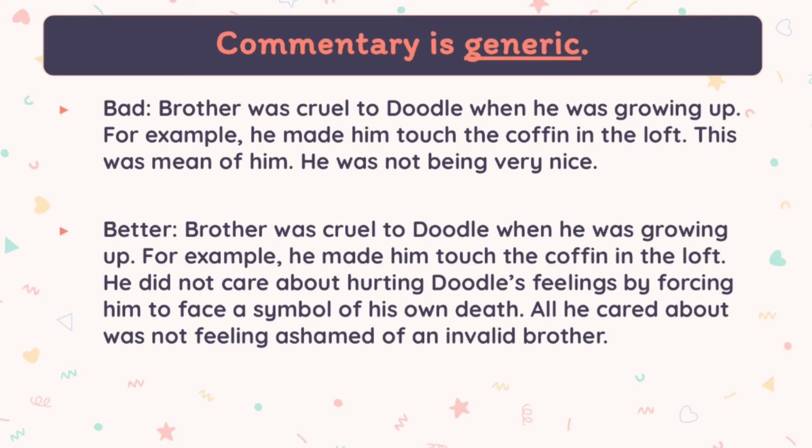If we look at our bad example here, we see that the commentary is that it was mean of him and he wasn't being very nice. Better commentary makes a connection. So here we're saying that he doesn't care about hurting Doodle's feelings by forcing him to face a symbol of his own death. All he cared about was not being ashamed of an invalid brother. Do you see how that was way more specific than that was mean of him or he wasn't very nice?